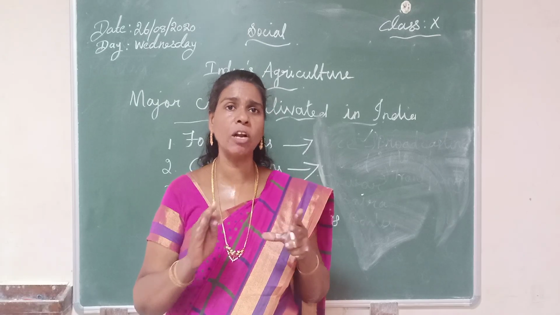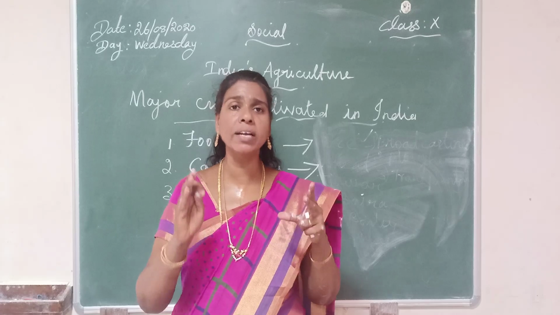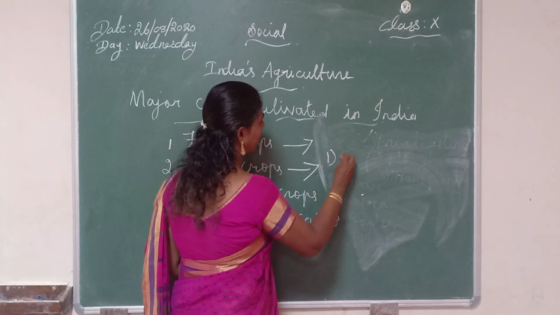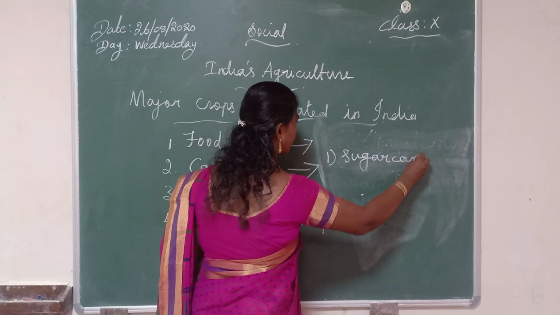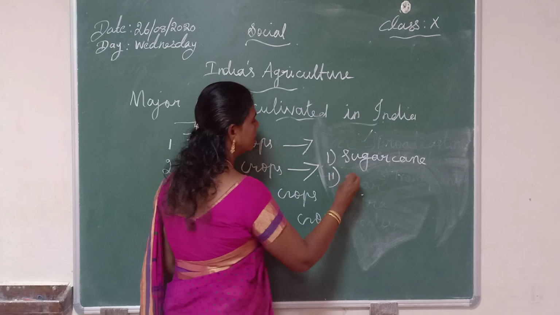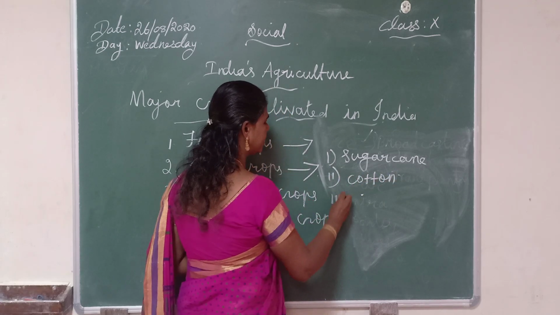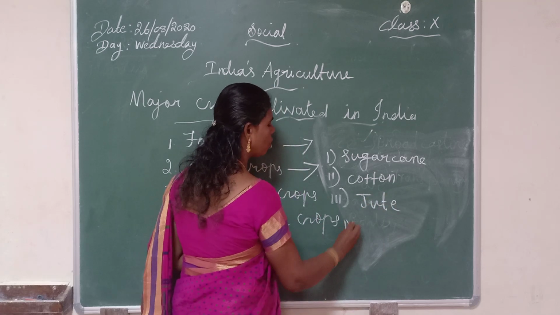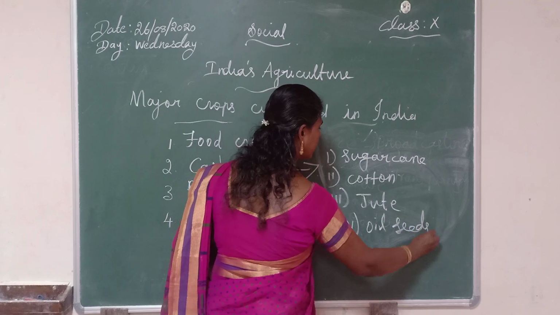The main cash crops are sugarcane, cotton, jute and oil seeds. The first one is sugarcane. Second one is cotton. The third one is jute. And the fourth one is oil seeds.